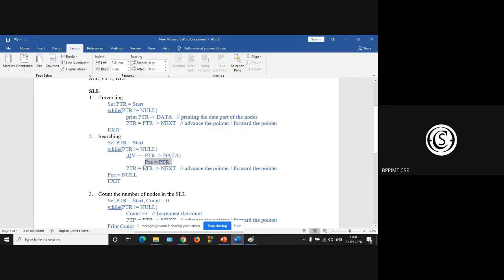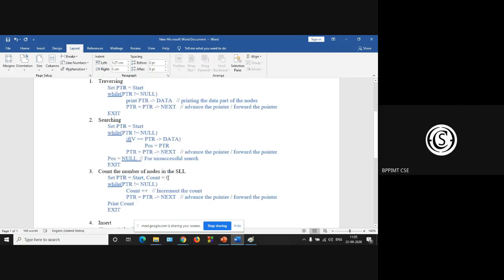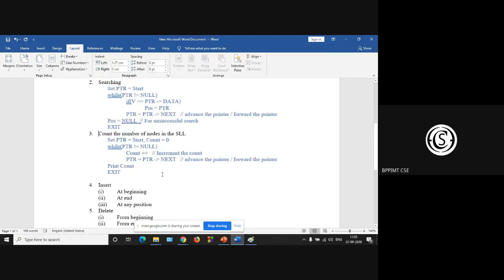Otherwise proceed, forward your pointer. And for an unsuccessful search, pos is null. So traversing, searching, and the third one is counting the number of nodes in a single linked list.